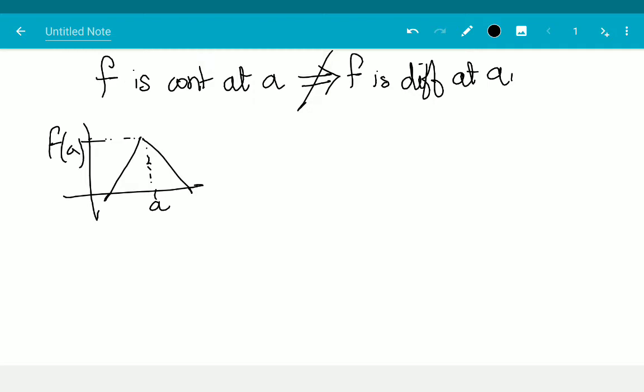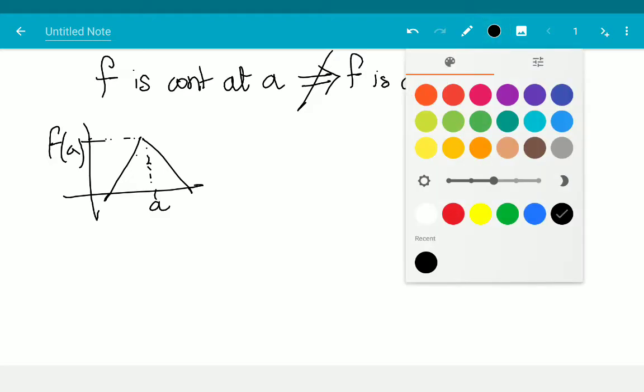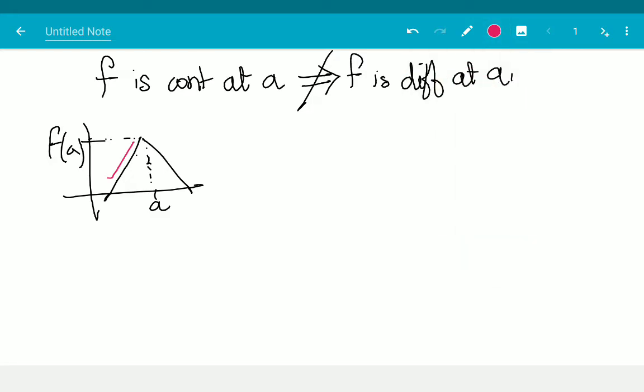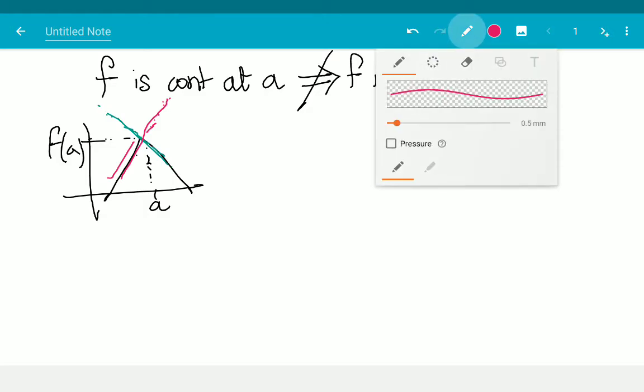Then the function is not differentiable at A, even though it is continuous at A, because the limit of the secant lines from the right hand side is going to go like this, and from the left hand side the secant lines are going to go like this, right? And so the function is not differentiable at A.